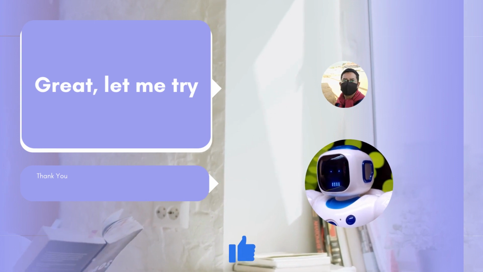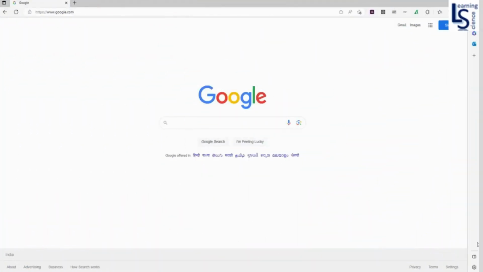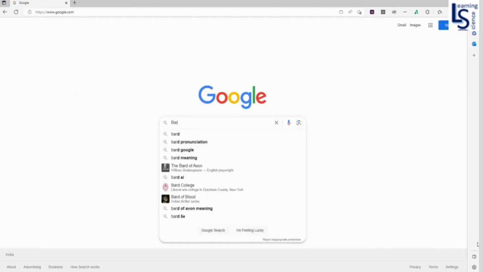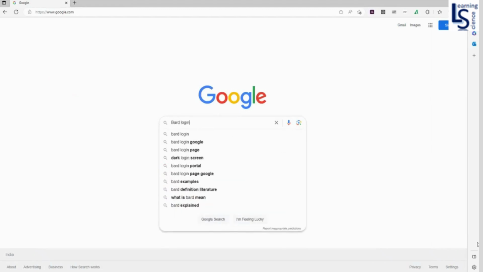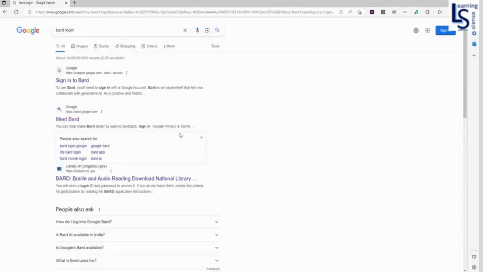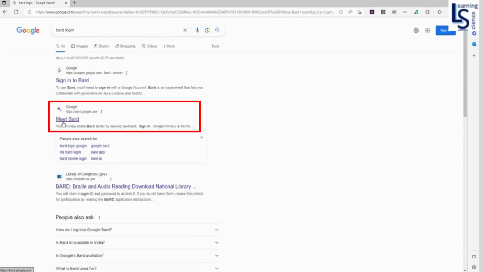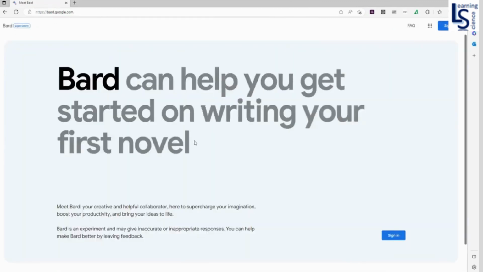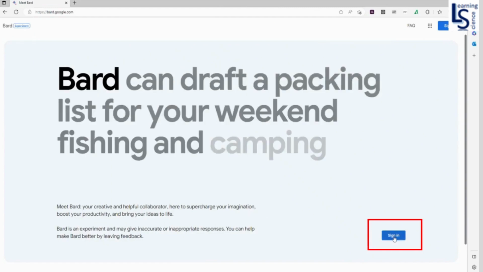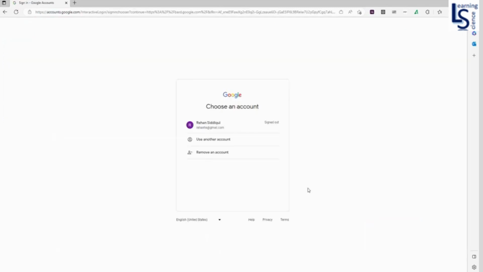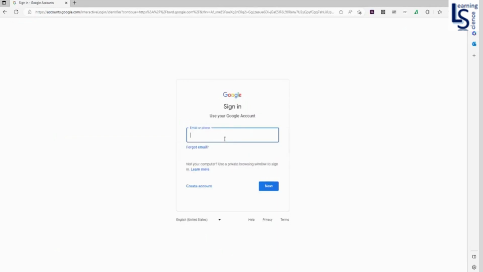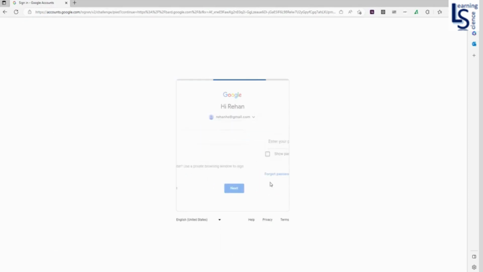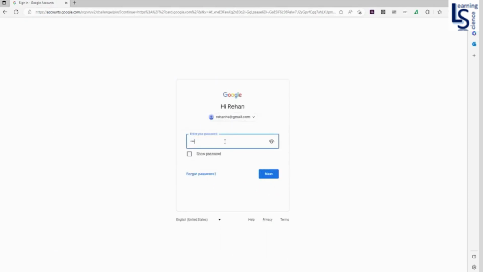Great, let me try. Thank you. Open Google in any browser and search for Bard. Login. Here you can see the link Meet Bard. Click on the link. Now you are on the Bard page. From the Bard page, click Sign in. In sign in, use another account and type your Gmail ID. Next, password. Next.